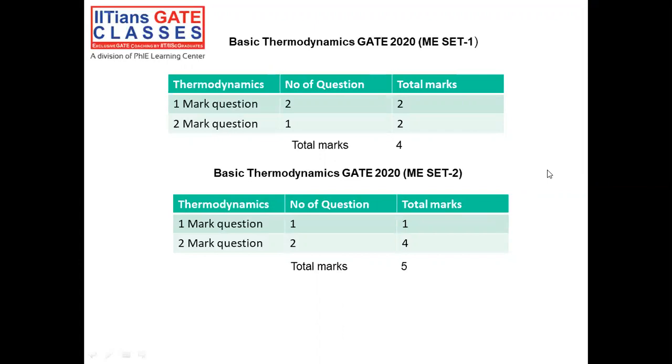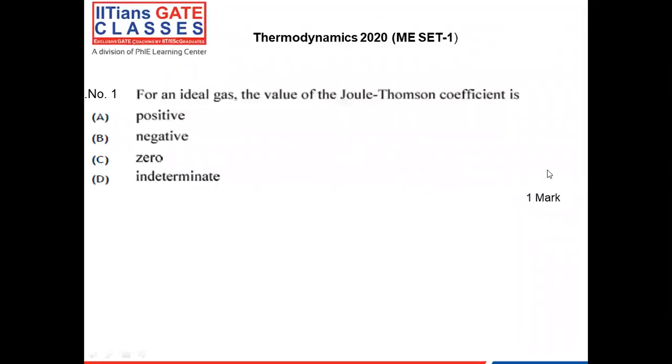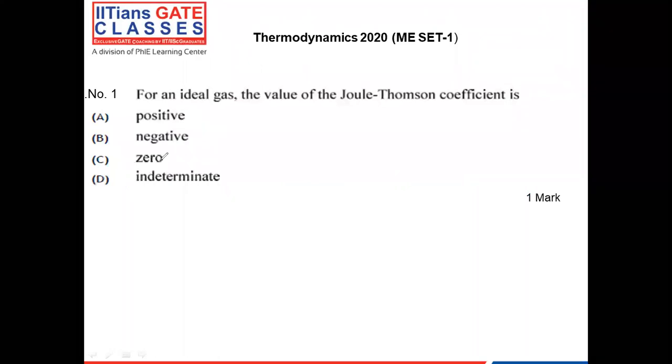Now, we are going to start discussion on question number 1 for mechanical set 1. Let's see what they are asking. For an ideal gas, the value of Joule-Thomson coefficient, they are asking.